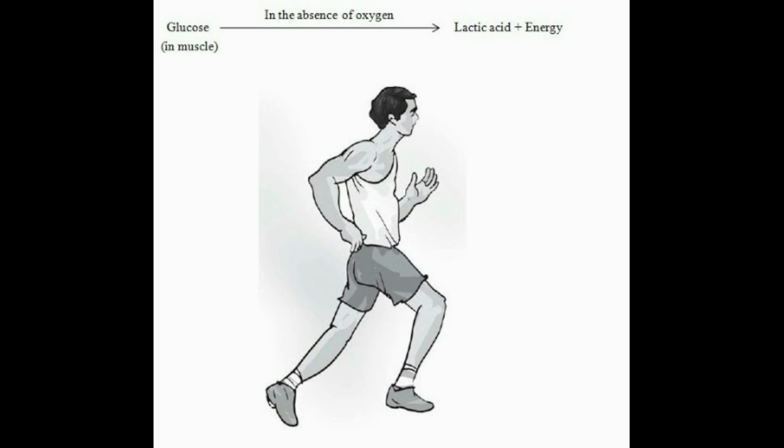That is why you get muscle cramps after heavy exercise, or when you are running too many rounds in the ground. The cramps occur when the muscle cells respire anaerobically. The partial breakdown of glucose produces lactic acid. The accumulation of lactic acid causes muscle cramps.